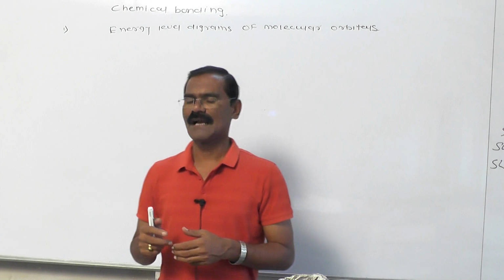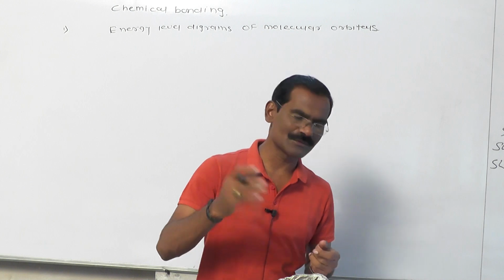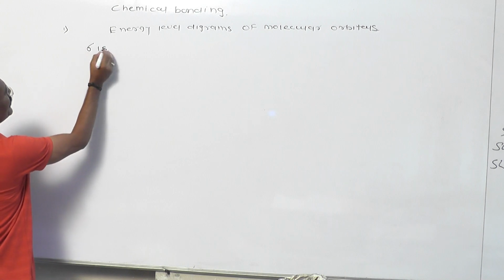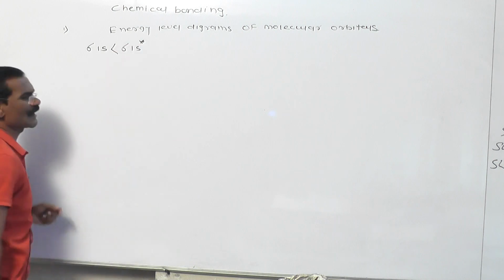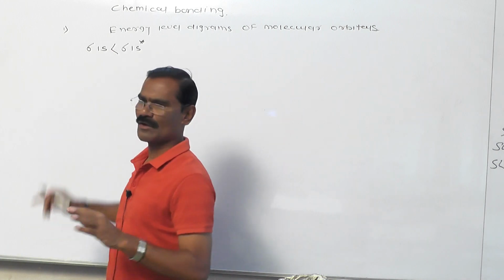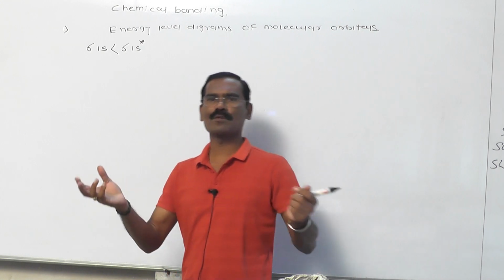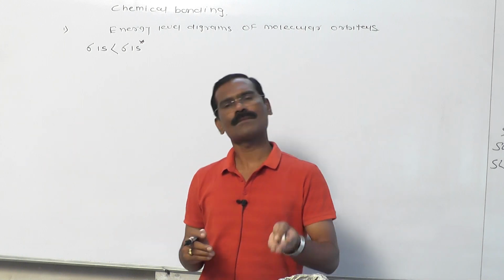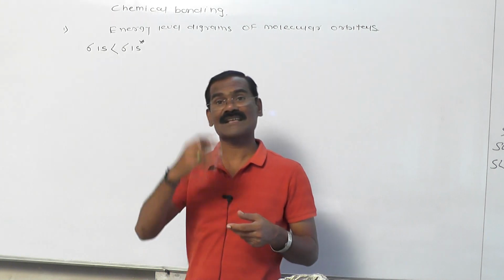But today I am going to discuss with you the energy level diagram of molecular orbitals. Listen very carefully. The first orbital, which has the lowest energy, is called sigma 1s, and after that comes sigma 1s star. What is the difference between sigma 1s and sigma 1s star? These two molecular orbitals are formed by the overlapping of 1s atomic orbitals. As you all know very well, two 1s atomic orbitals overlap on each other and give two molecular orbitals. Out of those two molecular orbitals, sigma 1s is the bonding MO and sigma 1s star is the anti-bonding MO.